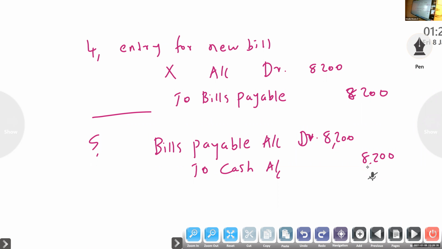Okay. Any doubts? So four entries: cancel means dishonor. First dishonor, if any dishonor is there at the time of maturity, then part payment, then interest, then new bill. Normally three. Sometimes if part payment is not there, then only three entries: dishonor, interest. In the books of drawer, Y account to interest. Interest is income. Next, new bill, bills receivable account. That is normal, acceptance received. Okay, so these are the entries. If you have any doubt, you can ask.